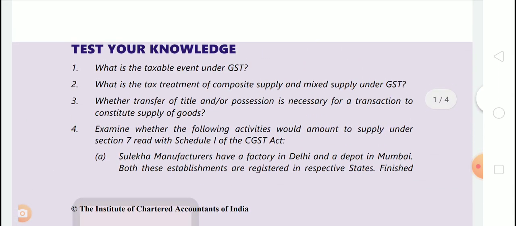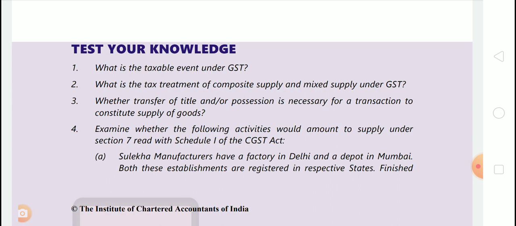What is the tax treatment of composite supply and mixed supply under GST? Now let's recap once the definition of composite and mixed supply. Composite supply means a supply made by a taxable person to a recipient consisting of two or more taxable supplies of goods or services or both or any combination thereof, which are naturally bundled and supplied in conjunction with each other in the ordinary course of business, one of which is a principal supply. And the tax liability shall be the rate of principal supply in this case.